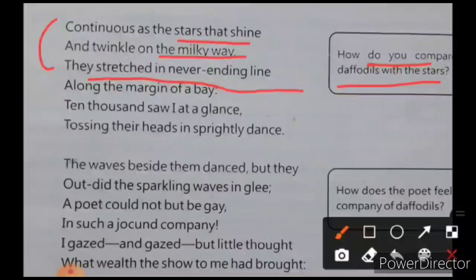So he is comparing over here the daffodils with what? With the stars. Now यहाँ पे भी again the poet has used a simile over here, first thing, and the next thing is that he has used over here they stretch in never ending lines. ठीक है, never ending lines मतलब again यहाँ पे एक और जो इन्होंने फिगर ऑफ स्पीच इस्तेमाल की है, लेकिन वो आप लोगों के लिए नहीं है, मैं आपको वैसे सिर्फ बता देती हूँ कि जो टर्म यूज़ होती है यहाँ पे दैट इज़ हाइपरबॉल.